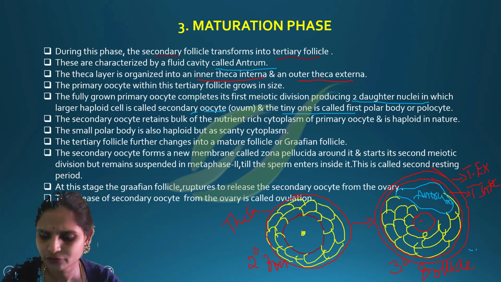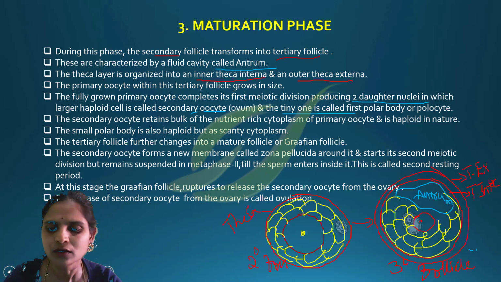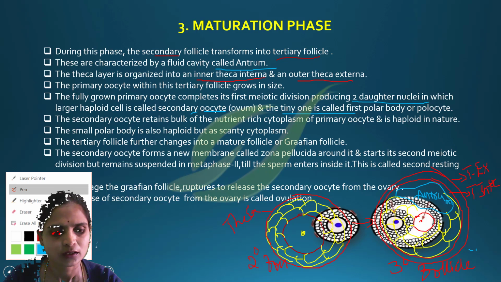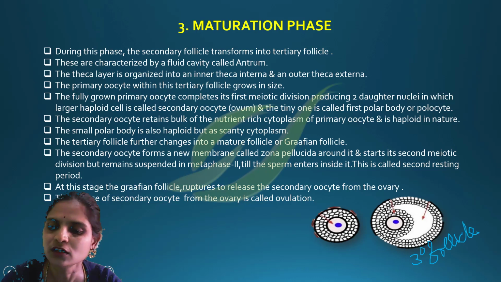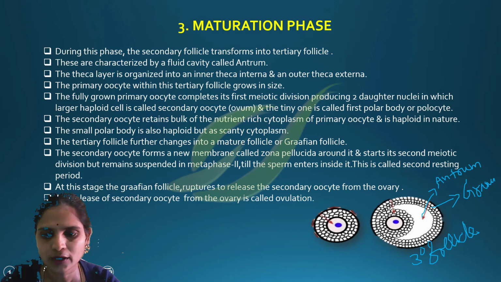So why the difference? As I have already told you, this is nothing but the tertiary follicle, containing granulosa cells, as well as a cavity filled with fluid called the antrum.